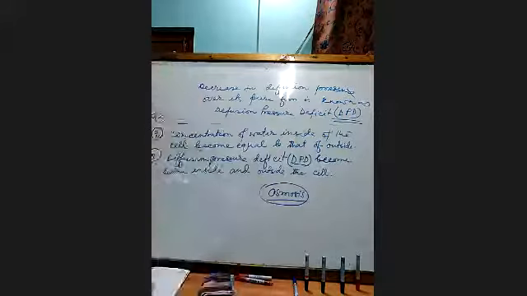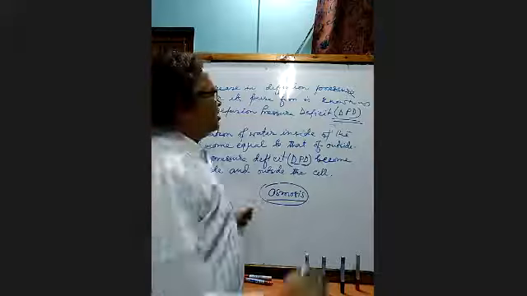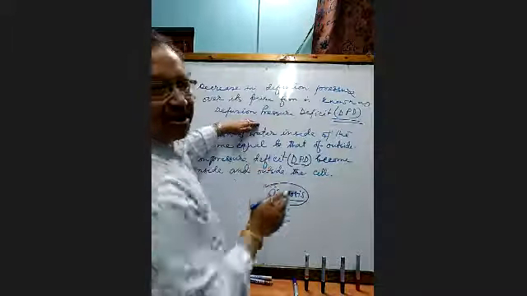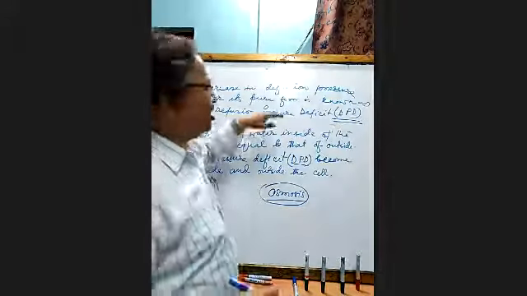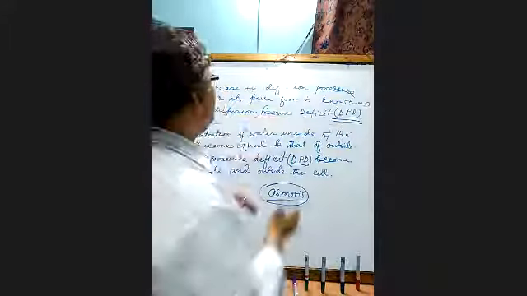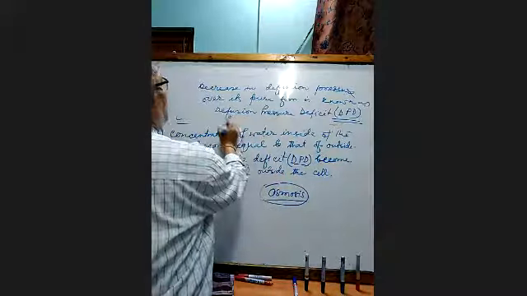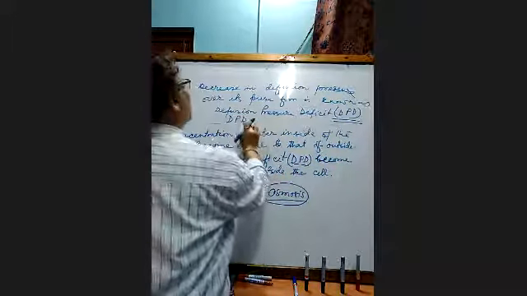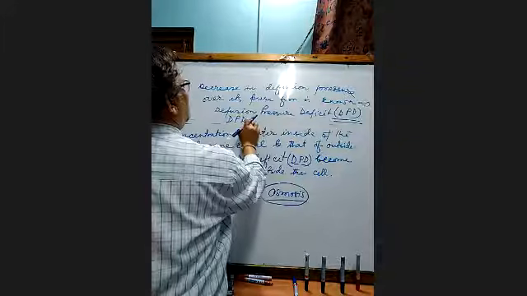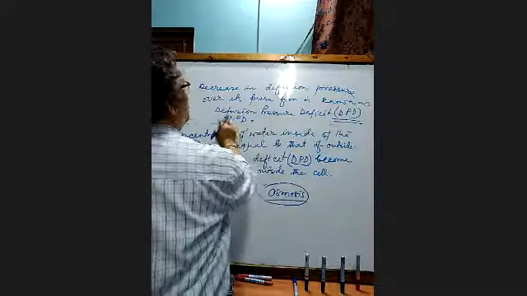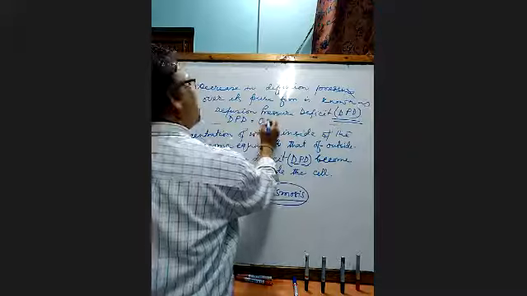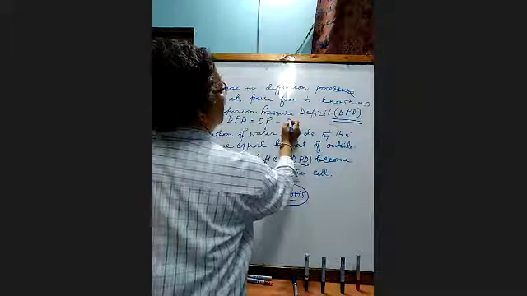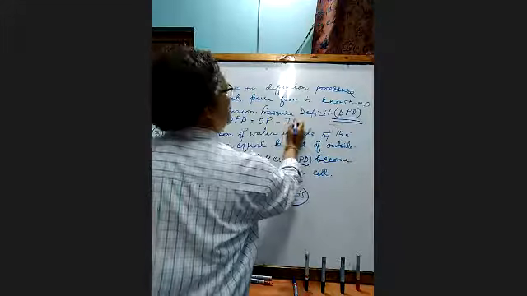This DPD is decided by the formula: DPD is equal to the osmotic pressure, OP, minus TP.